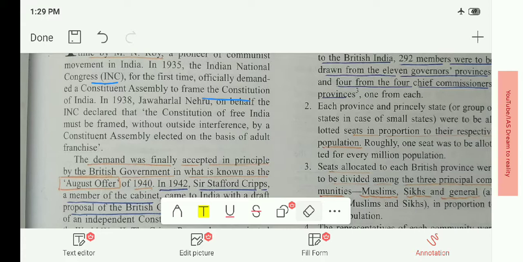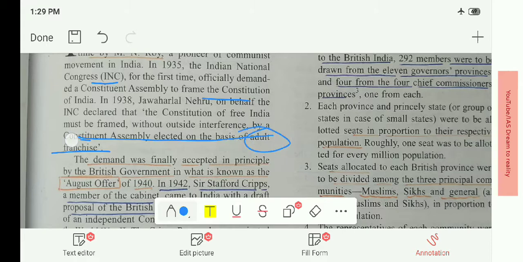Jawaharlal Nehru in 1938 put forward that the constitution of free India must be framed without outside interference by a constituent assembly elected on the basis of adult franchise. What is adult franchise? It is nothing but the right to vote. In India, the right to vote is for persons who are eligible, that is above the age of 18 years.